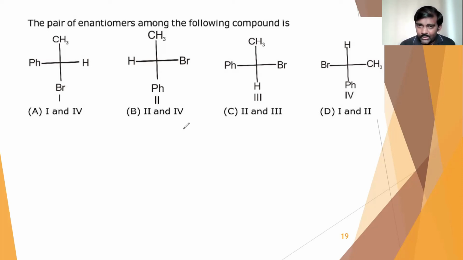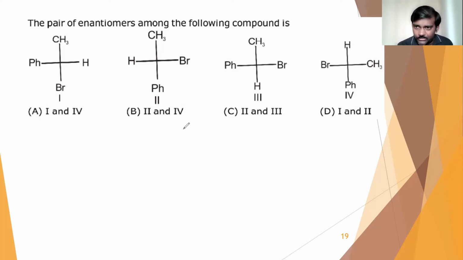All these are the same compounds, but the positions of the atoms are different. That is the only change. So two different configurational isomers are enantiomers.